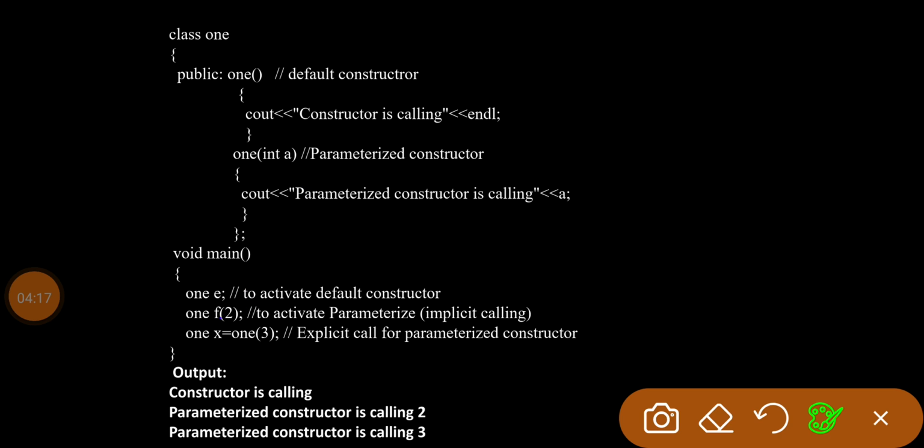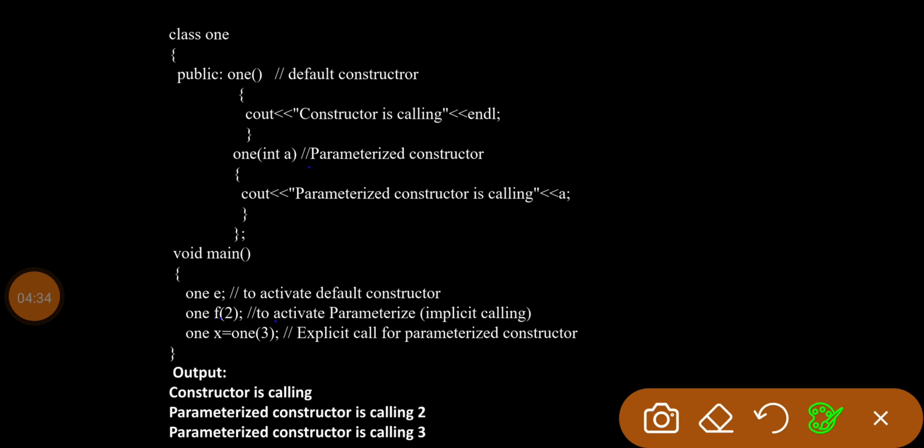So when this statement executes 1 F of 2, what will happen means the parameters constructor will be automatically called. The 2 will be placed in A. So it outputs parameter constructor is calling, A, the value of A is 2. So you will get the second output like this.